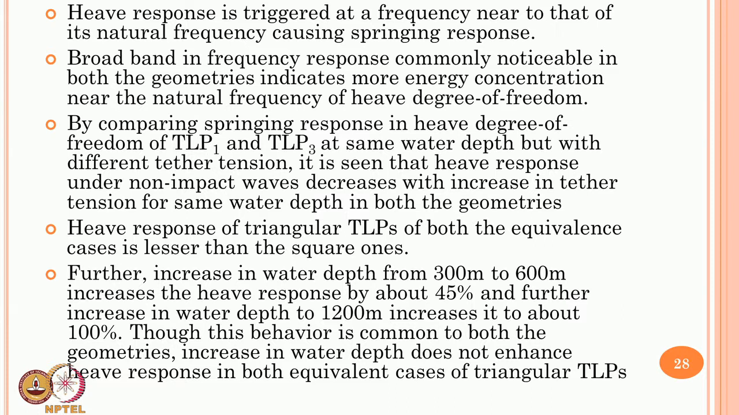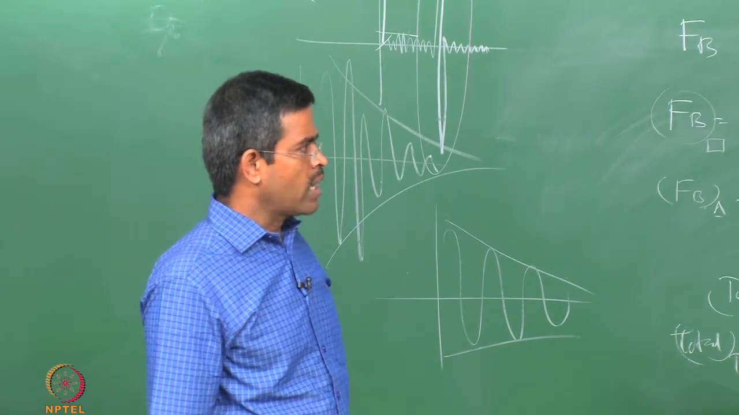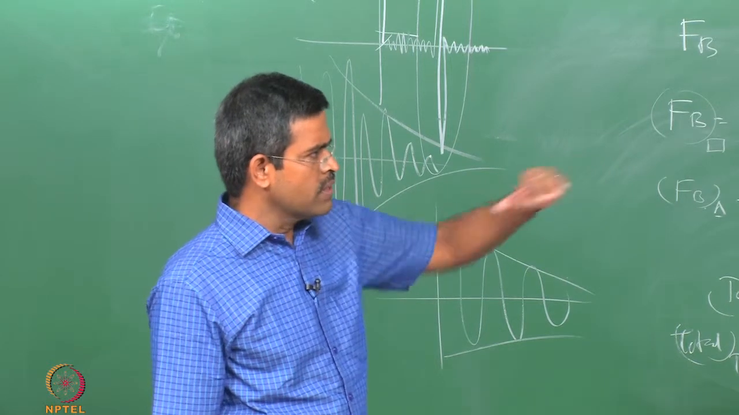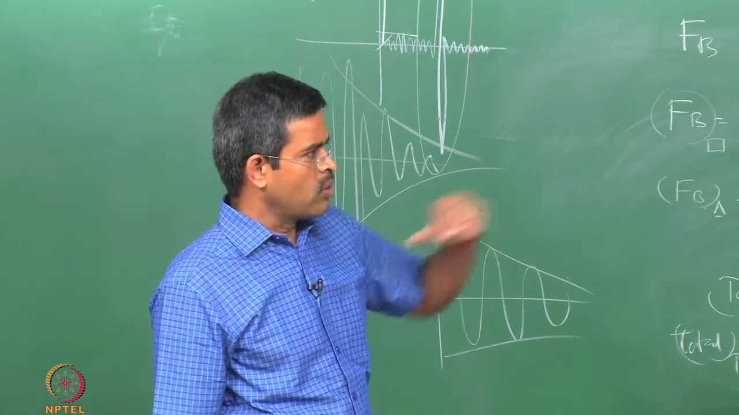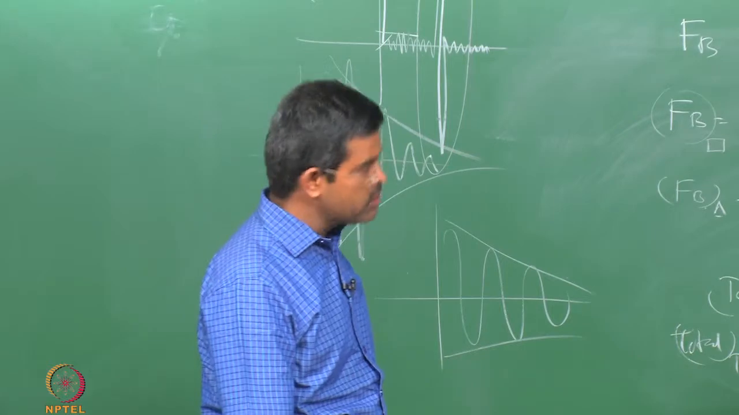By comparing springing response of TLP 1 and 3, TLP 1 is at 600 meters and TLP 3 is also at 600 meters, same water depth but different tether tension. Heave response in non-impact waves decreases with increase in tether tension, which is generally vice versa in theories. Heave response of triangular TLP seems to be lesser compared to that of square ones, and there is always a significant increase of response with water depth, which is seen in both the geometries.